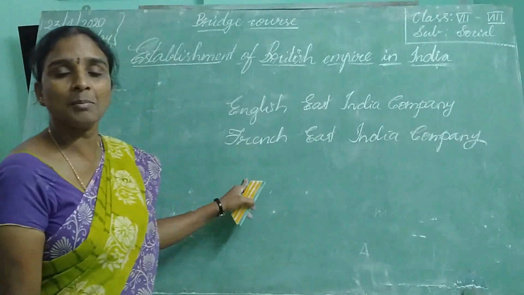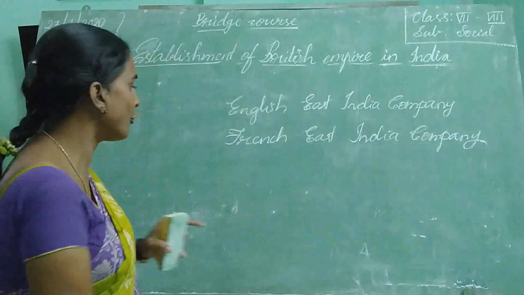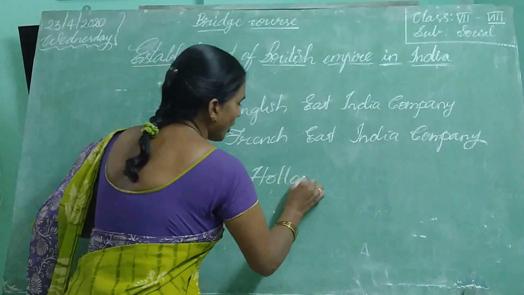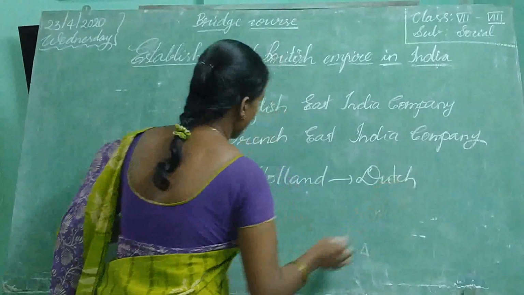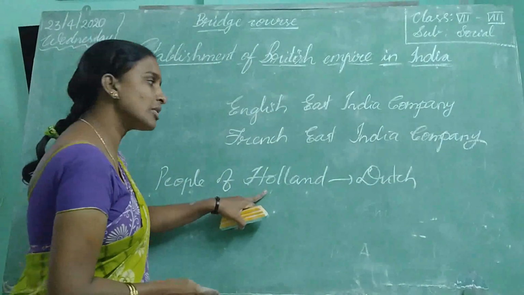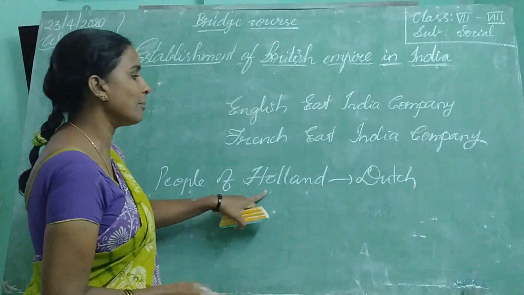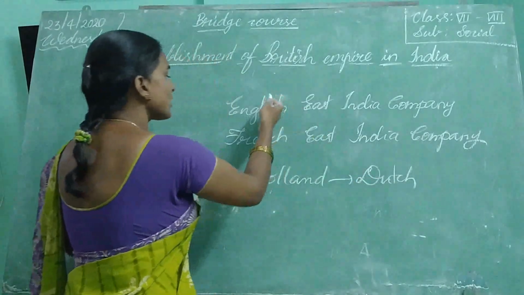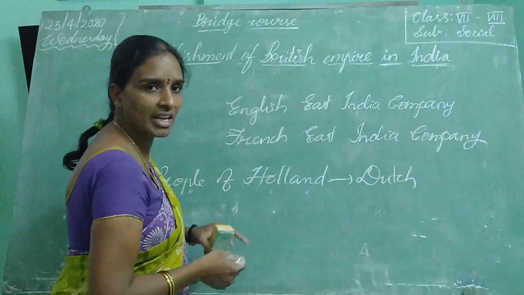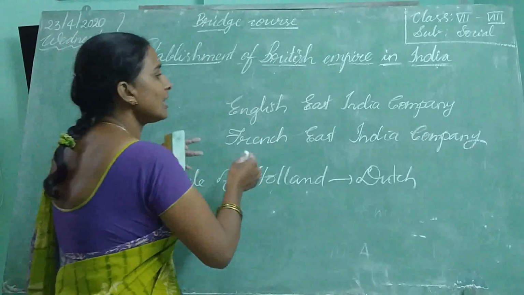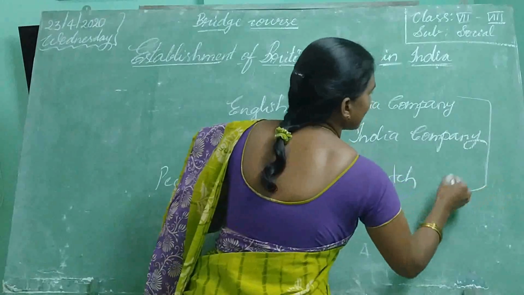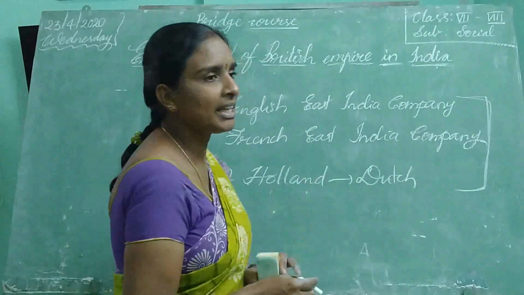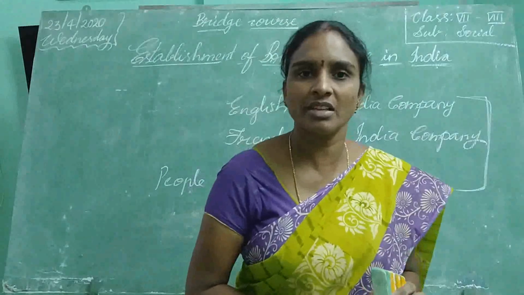At the same time, people of Holland, who are called Dutch, also established a company, like the English East India Company and French East India Company in India. So all these three countries wanted to compete for the same kind of goods in India.